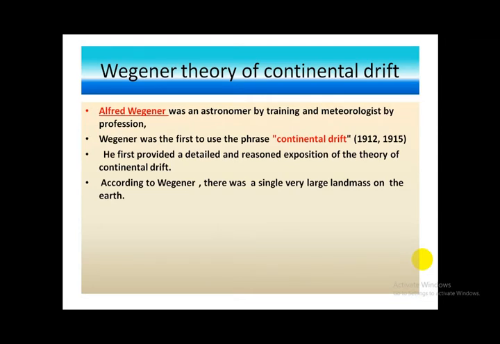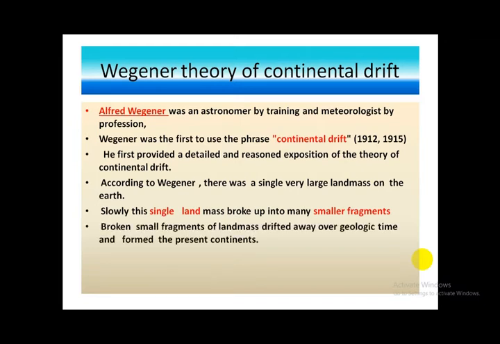According to Wegener, there was a single very large landmass on the earth. Slowly this single landmass broke up into many smaller fragments. Broken small fragments of landmass drifted away over geologic time and formed the present continents.